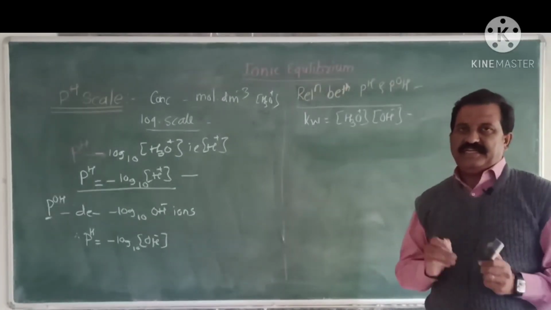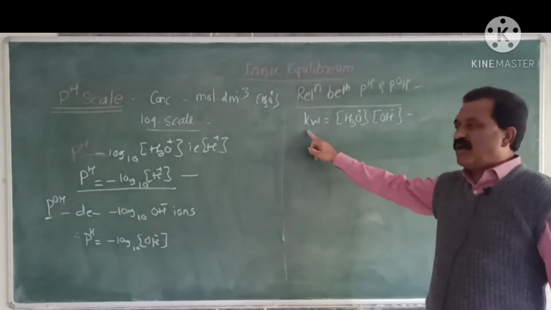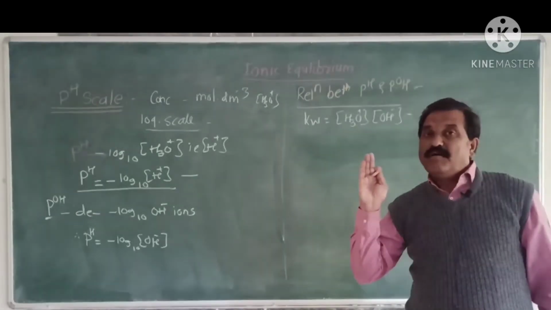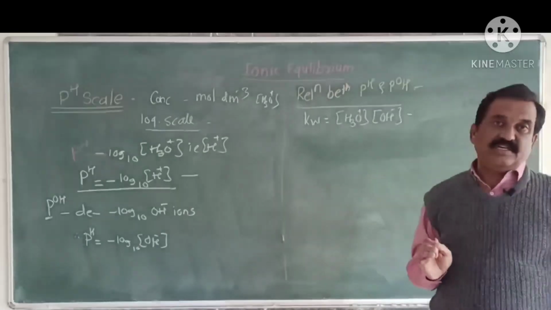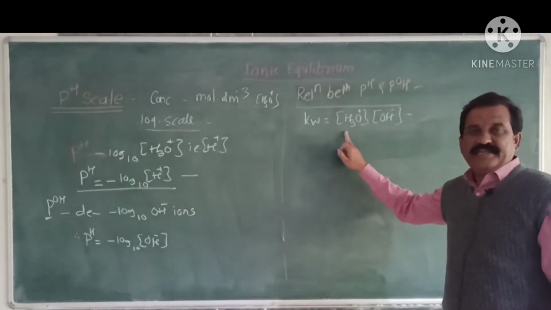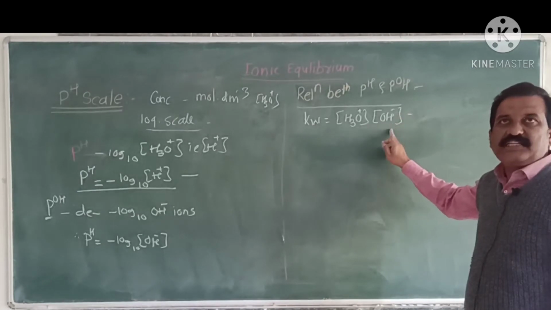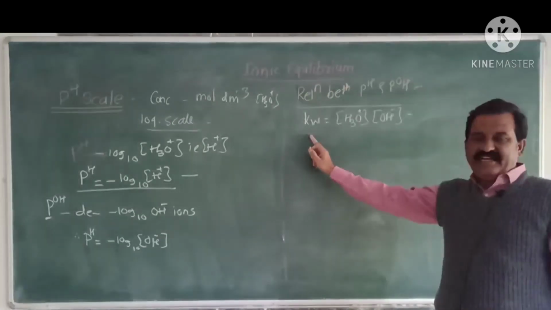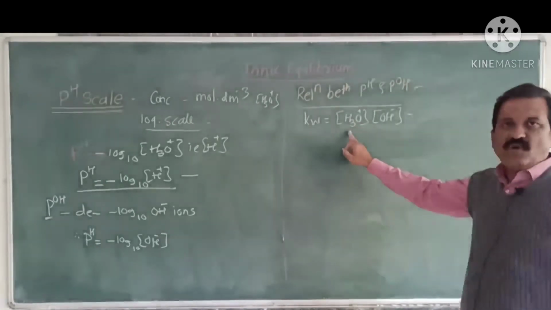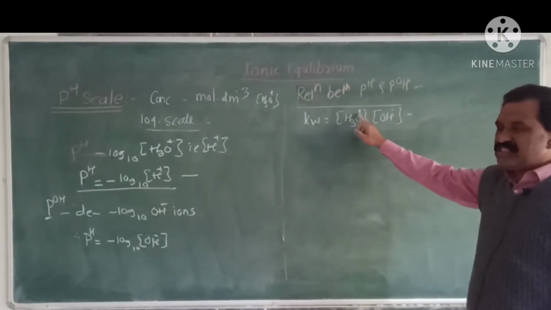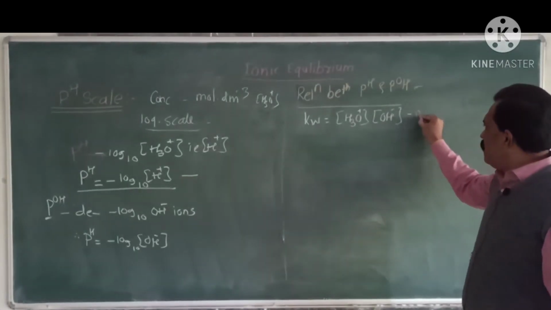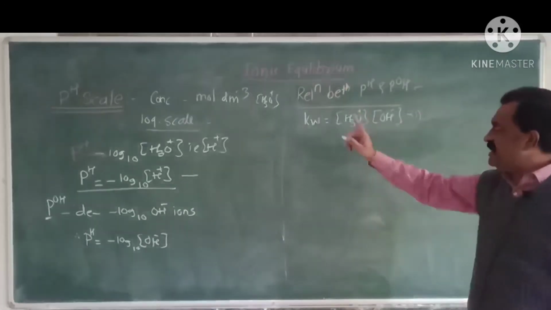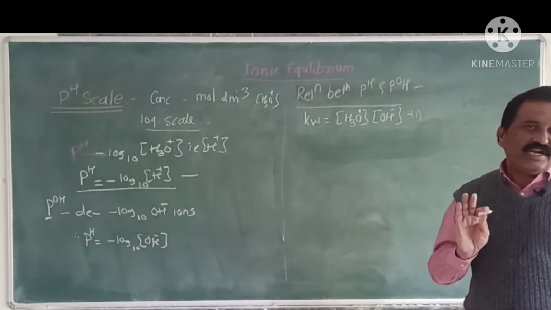As we discussed earlier, the ionic product of water Kw is the product of the concentration of hydronium ion and the concentration of hydroxyl ion. Hence, Kw is equal to concentration of H3O plus into concentration of OH minus. This is equation number 1, a basic equation required for this derivation.